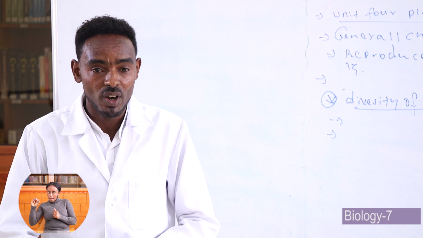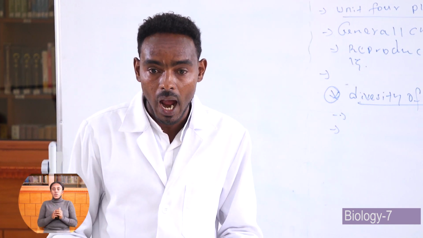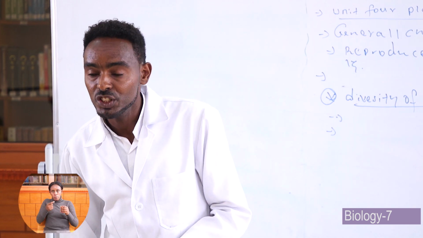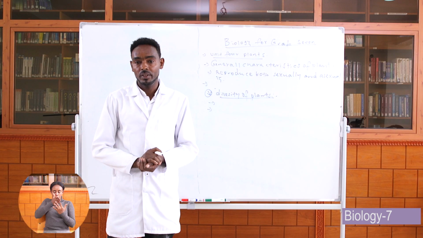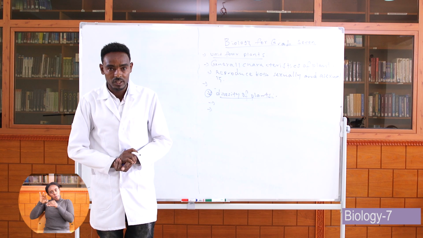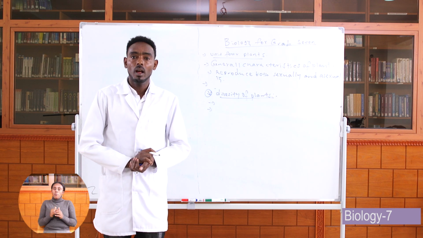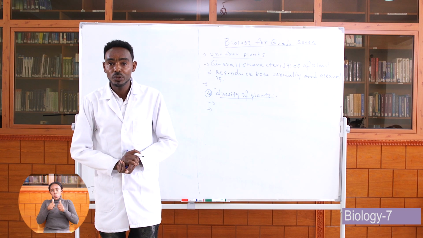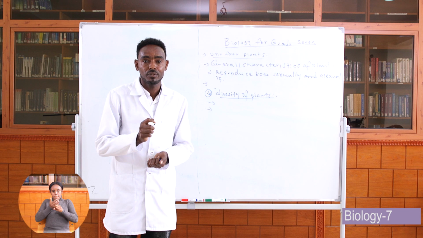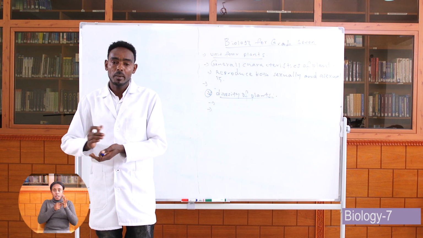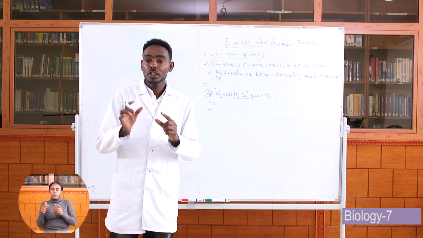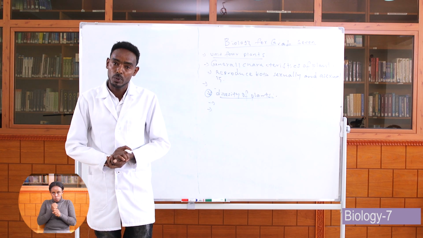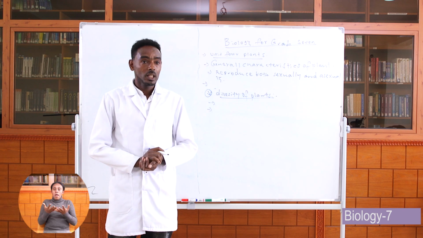Xylem is a type of vascular bundle which absorbs water and minerals from the soil and passes them to the upper part of the plant. And the other one is phloem. Phloem is a type of vascular bundle which transports the prepared food in the leaf to the other parts of the plant. You see, these two vessels work together in the transportation of materials.